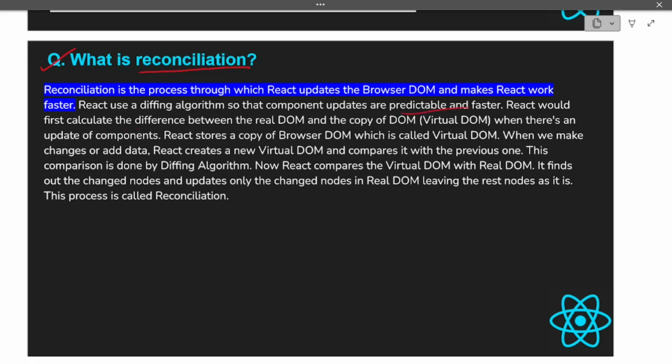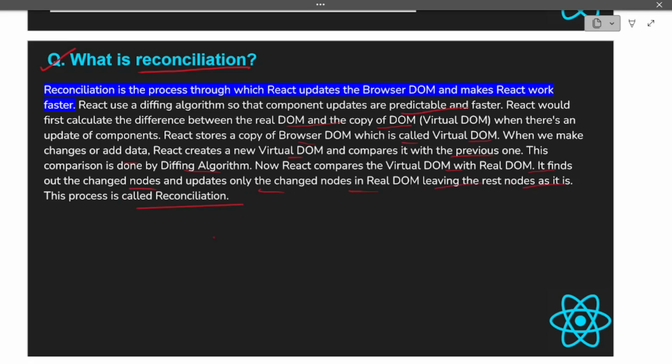React would first calculate the difference between the real DOM and the copy of the DOM, the virtual DOM. When there's an update of a component, React stores a copy of the browser's DOM, which is called the virtual DOM. When we make changes or add data, React creates a new virtual DOM and compares it with the previous one. This comparison is done by the diffing algorithm. Now React compares the virtual DOM with the real DOM. It finds out the changed nodes and updates only the changed nodes in the real DOM, leaving the rest of the nodes as they are. This process is called reconciliation.